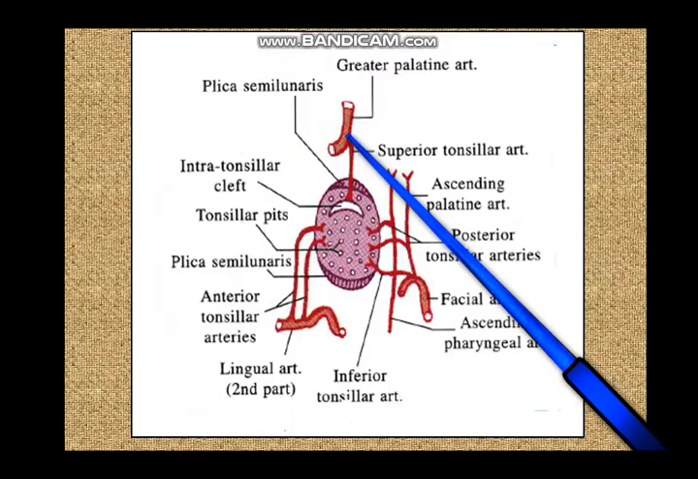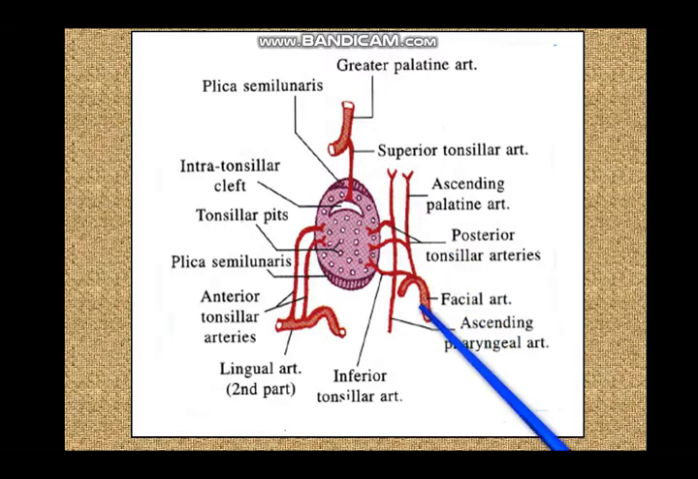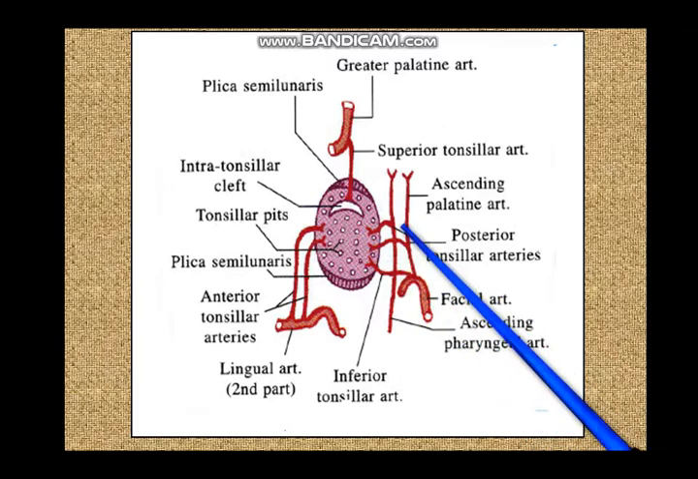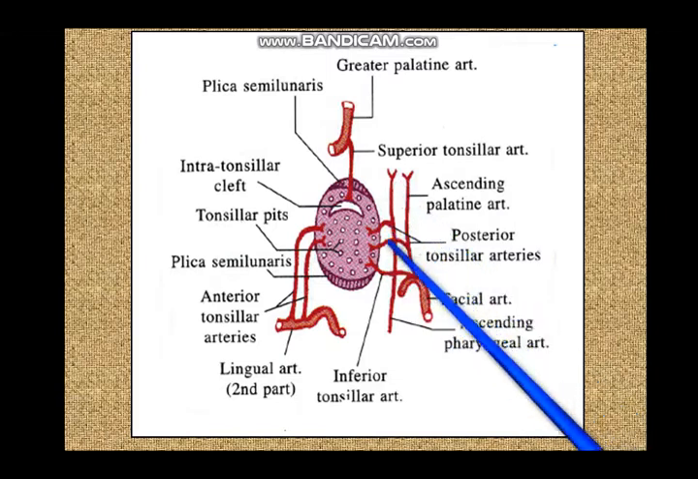Here we can see the large number of arteries that are supplying the tonsil. You can see that the supply of the tonsil comes mainly from the facial artery. This tonsillar branch of the facial artery is the main arterial supply of the tonsil. Apart from that, you have posterior tonsillar arteries coming from the ascending palatine artery and the palatine branch of the